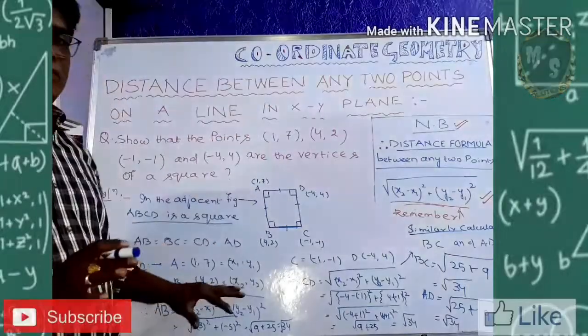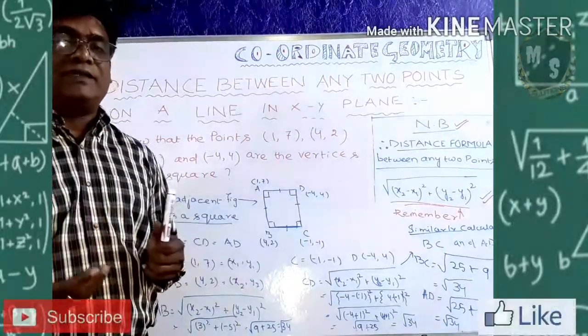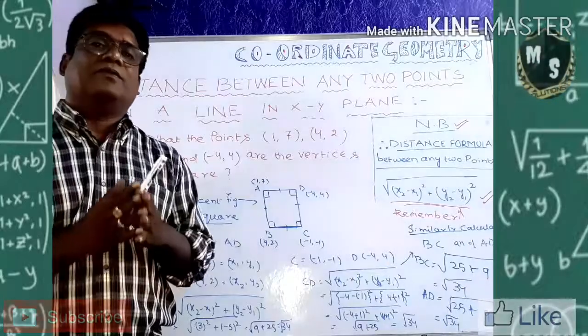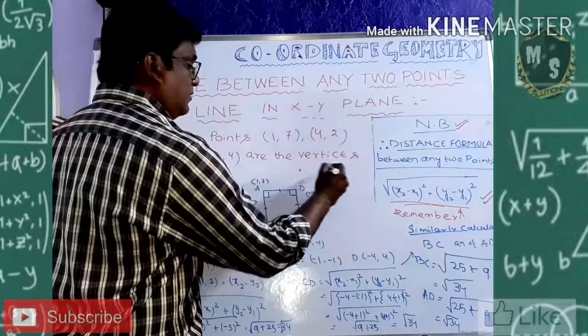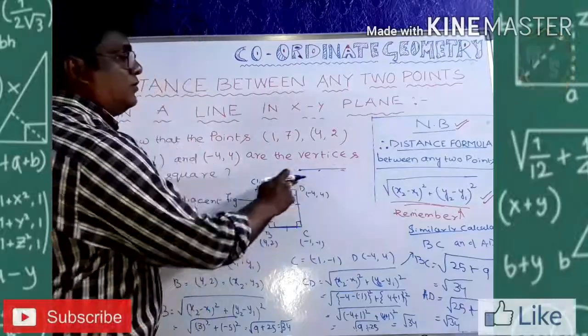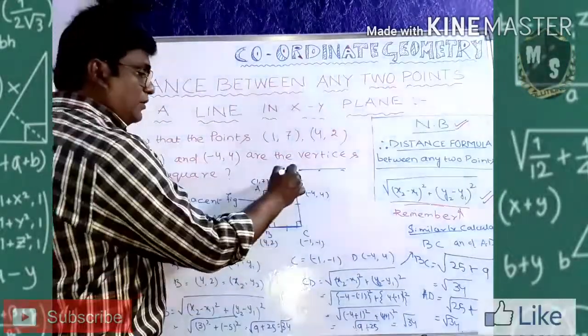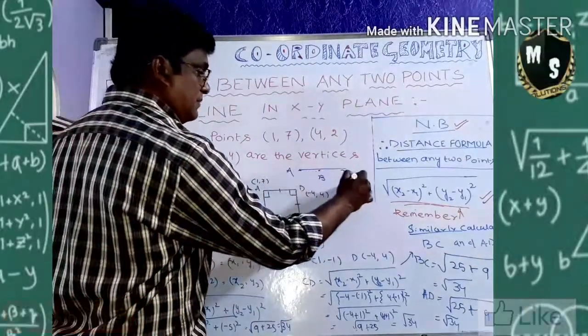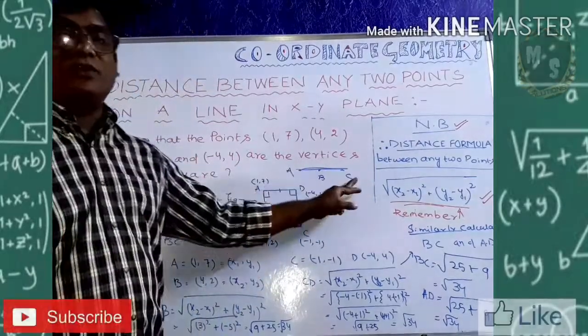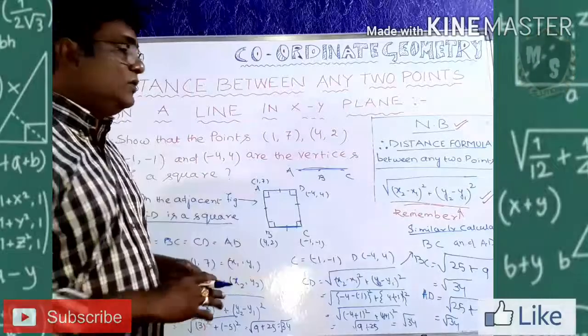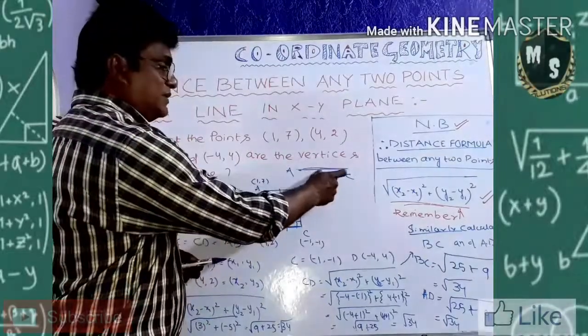Similar sums will come to you, and like that many sums will be there. Some collinear sums will be there. They will say that 3 points will be there, and they belong to the same straight line. A point will be given, B point will be given, C point will be given. And if the question says these 3 points are on the same straight line, then what to do? You find the AB distance, find the BC distance.